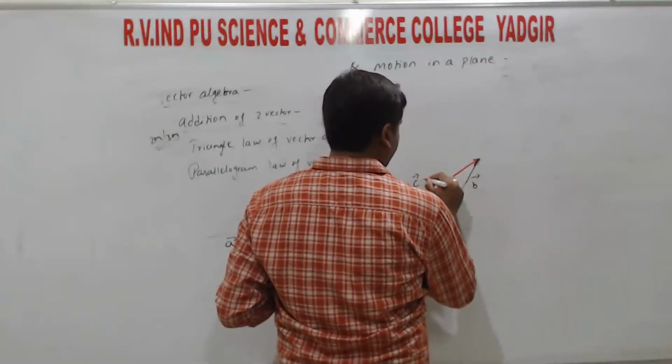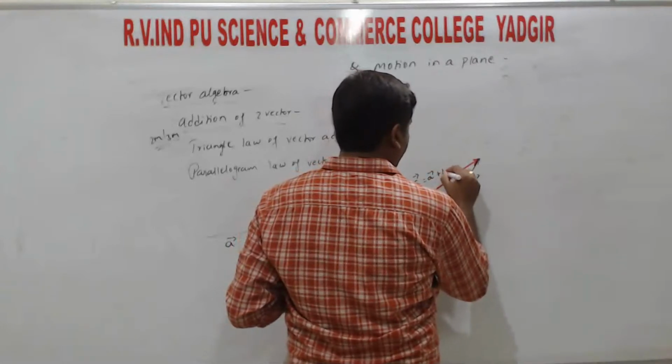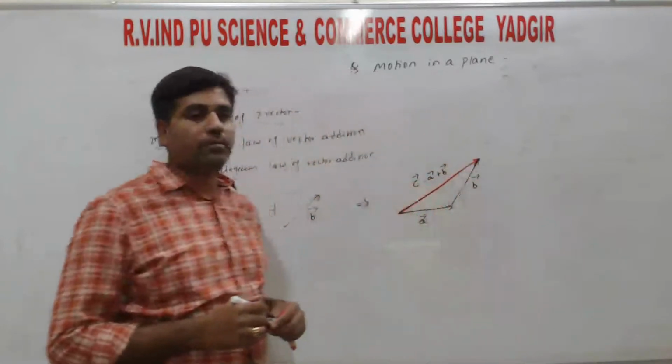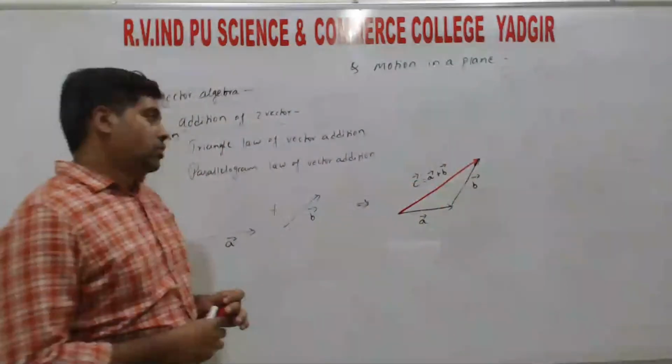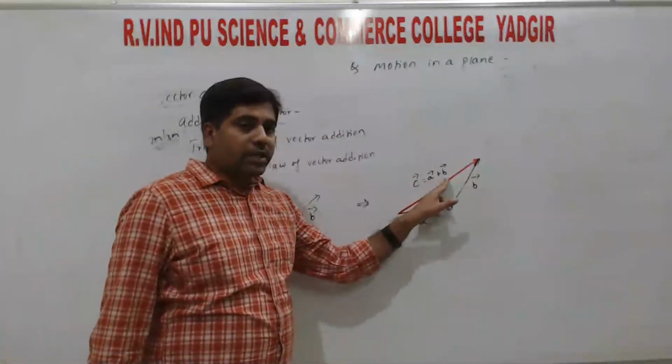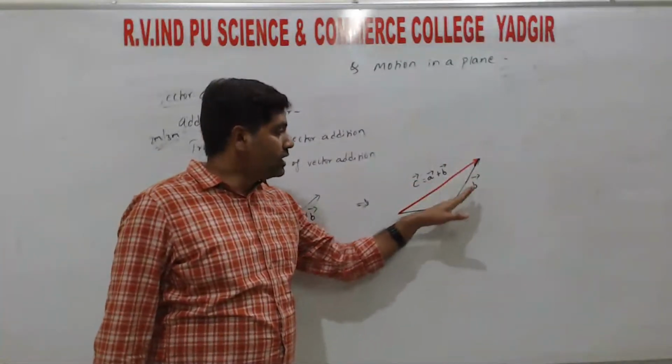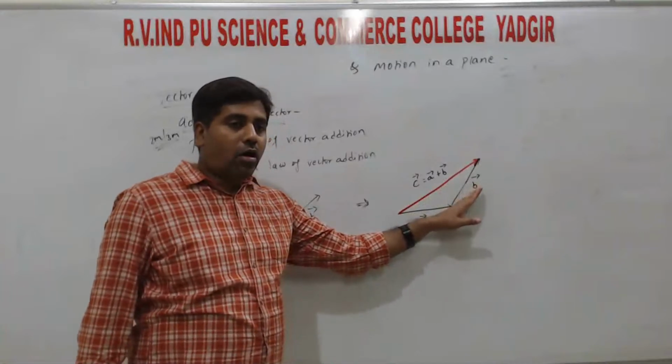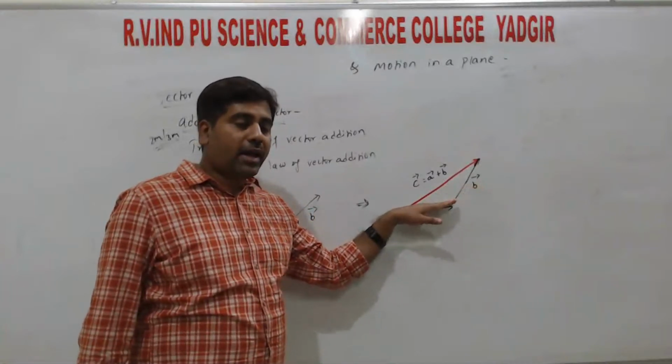So vector C is equal to vector A plus vector B, right? Two sides of a triangle taken in an order representing the magnitude and direction.